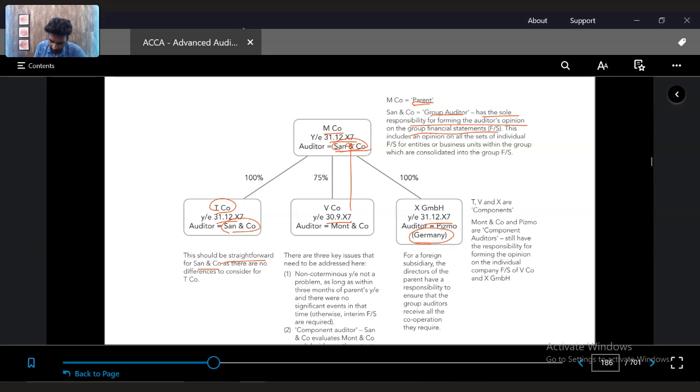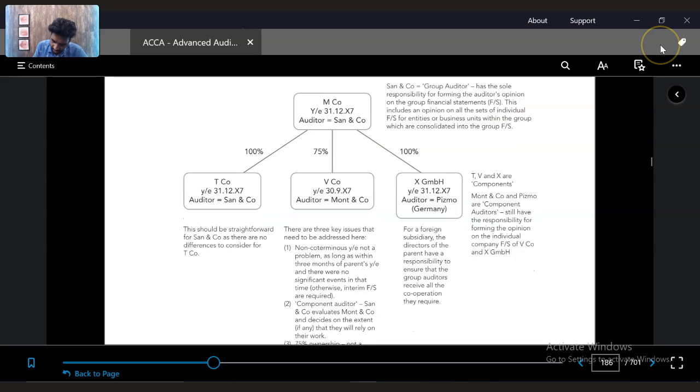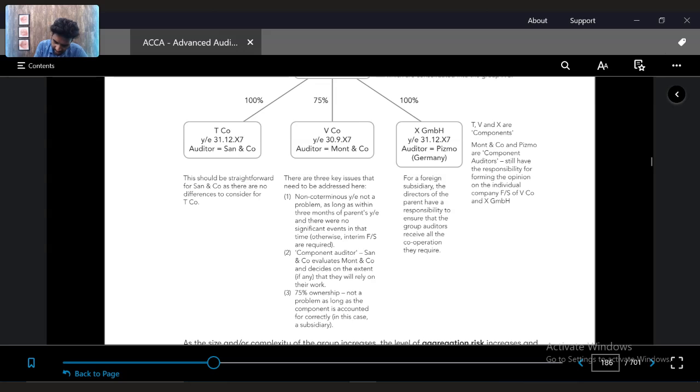It should be straightforward because it's internal to the company, so it's easier. But V company has a different auditor called Mont and Company. So here there are three issues. One is that it is a non-coterminous year end. So there will be a 3 month gap between the parent and the subsidiary. If there are no significant events in the interim time, it's fine.